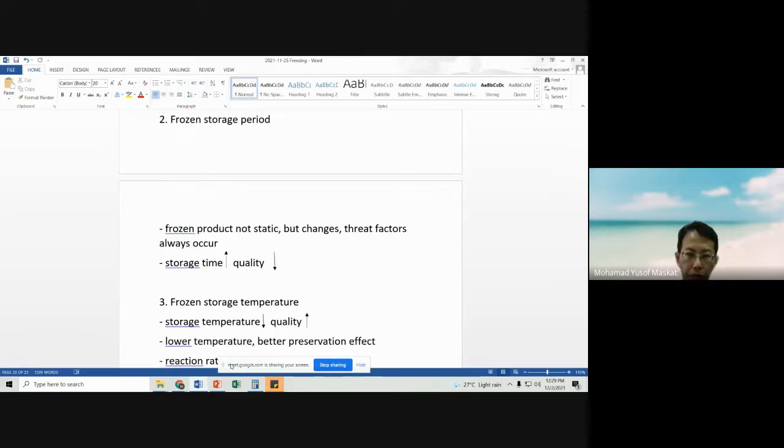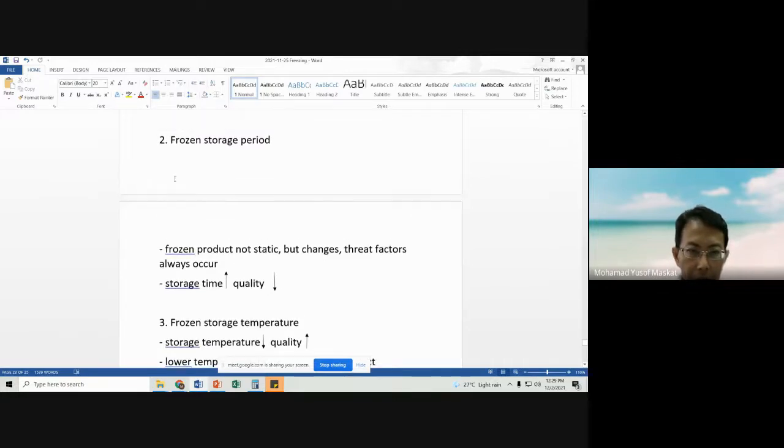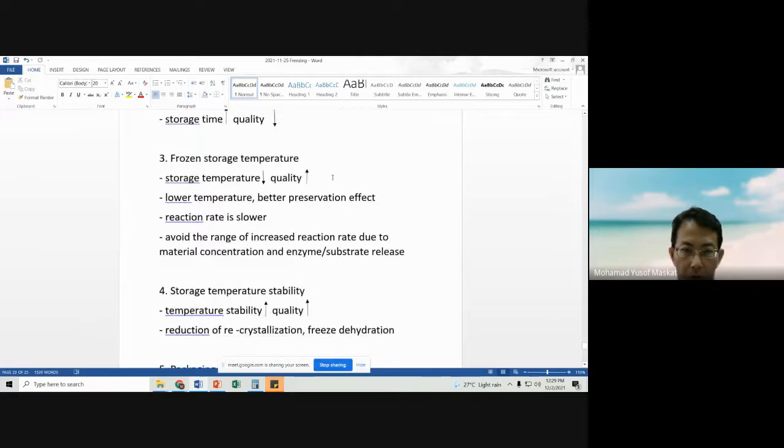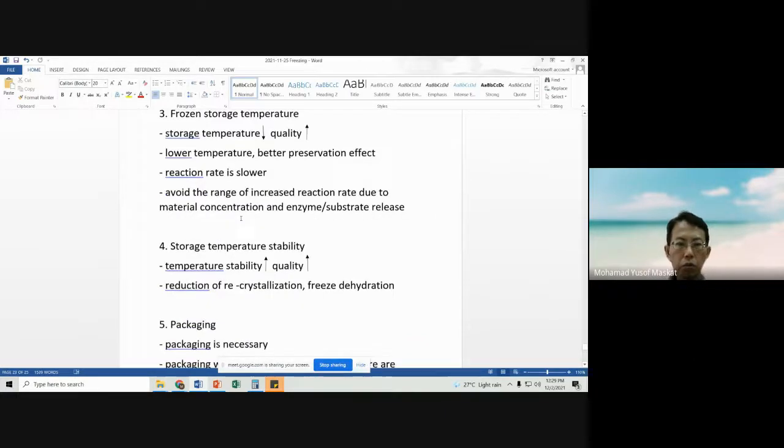So the longer the storage time, the lower the quality of the food products, because it is more exposed to temperature fluctuations, recrystallization, etc. This is the period, and then also temperature.